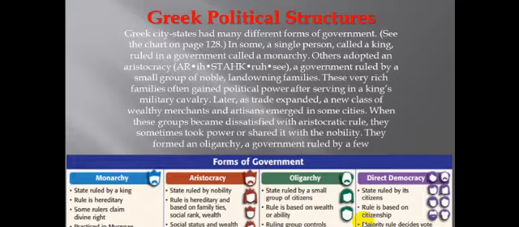Direct democracy, a state ruled by its citizens, and that's the newest one. Rule is based on citizenship. Majority rule, they decide and vote. Practiced in Athens by about 5000 BC. So that is the forms of government.